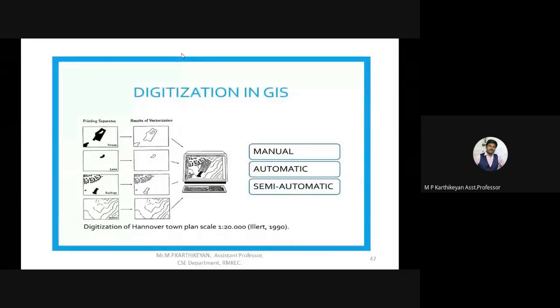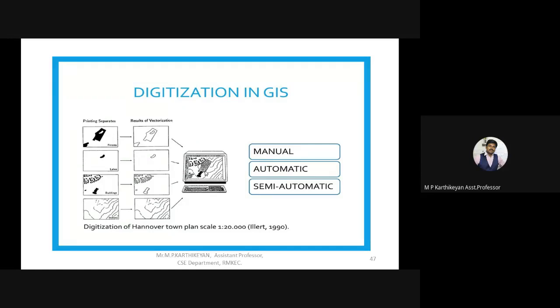So this is how digitizing in GIS happens. You can see how separate layers and the result of vectorization are possible. On the left side, you can see 4 images, and 4 images to the right of it. If we combine these 4 images, all we can see is just a dot plot, just dark black spots. The result of vectorization is that we segregate the unwanted data and then segregate layer-wise, so that the final output is shown in the monitor like here. So this is digitizing the data in GIS.